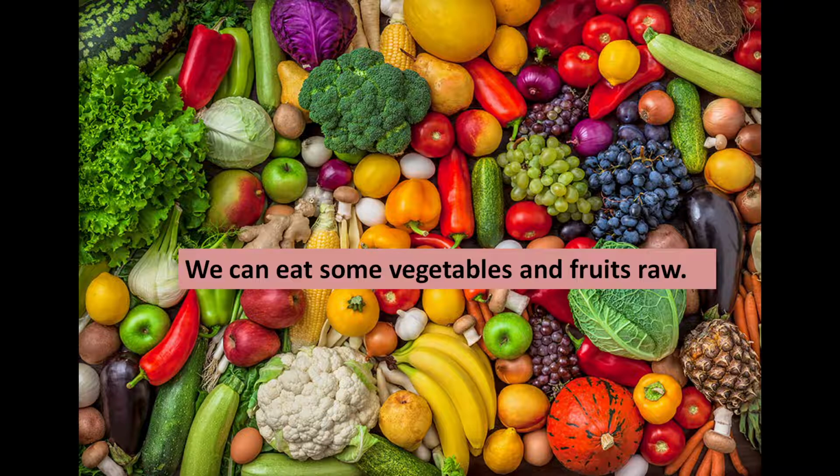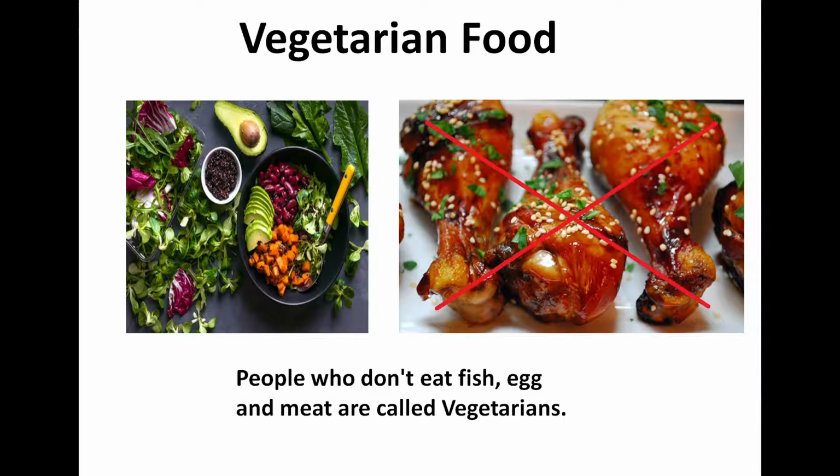So till now we have learnt a lot about food, from where we get food and which type of food should be included in our daily diet. Now let's see types of food habits. There are two types of food habits. The first is vegetarian. People who do not eat fish, egg and meat have vegetarian food habits.